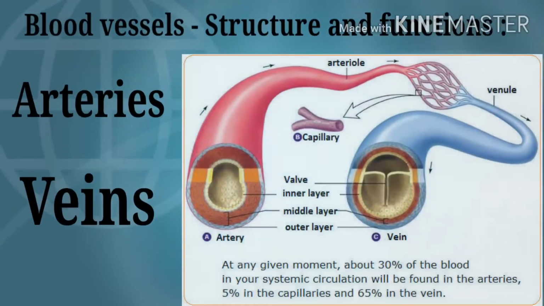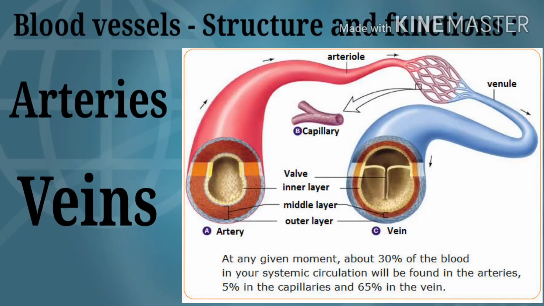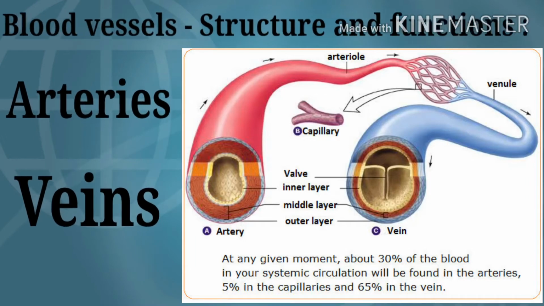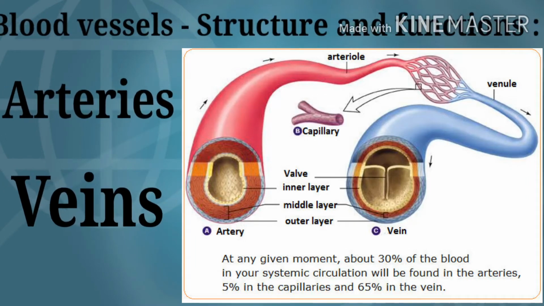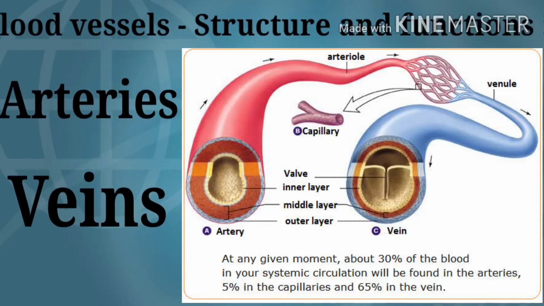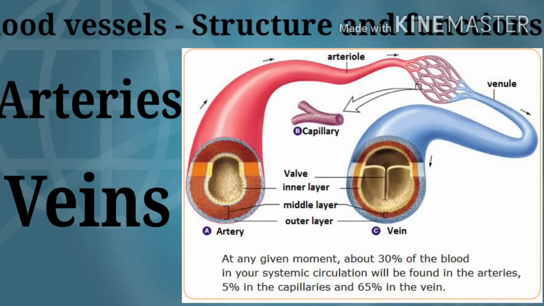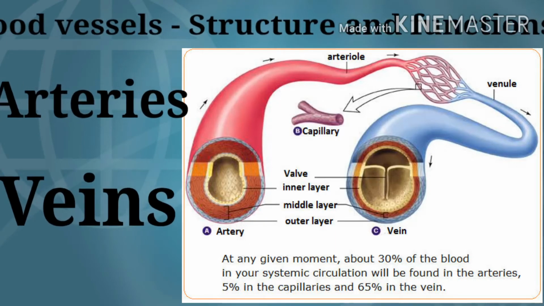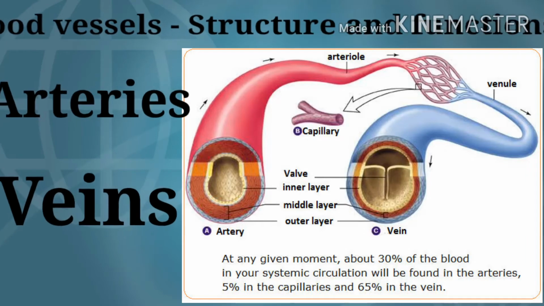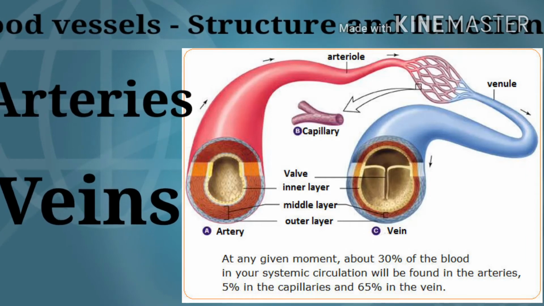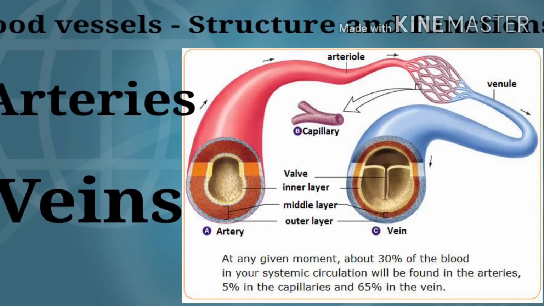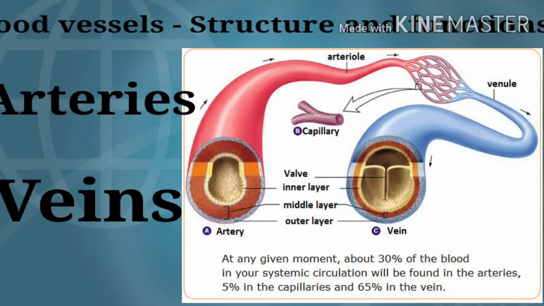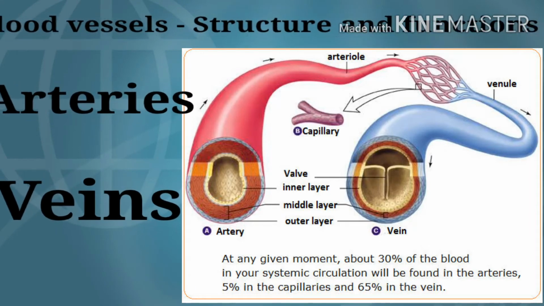Student, next point is blood vessels, structure and functions. Heart is beating continuously. Due to this, blood continuously circulates through blood vessels. There are two main types of blood vessels. First is arteries. Blood vessels which carry the blood away from heart are called as arteries. Except the one carrying blood towards lungs, all carry oxygenated blood. These are deeply located in the body and their walls are thick. These vessels do not have valves.